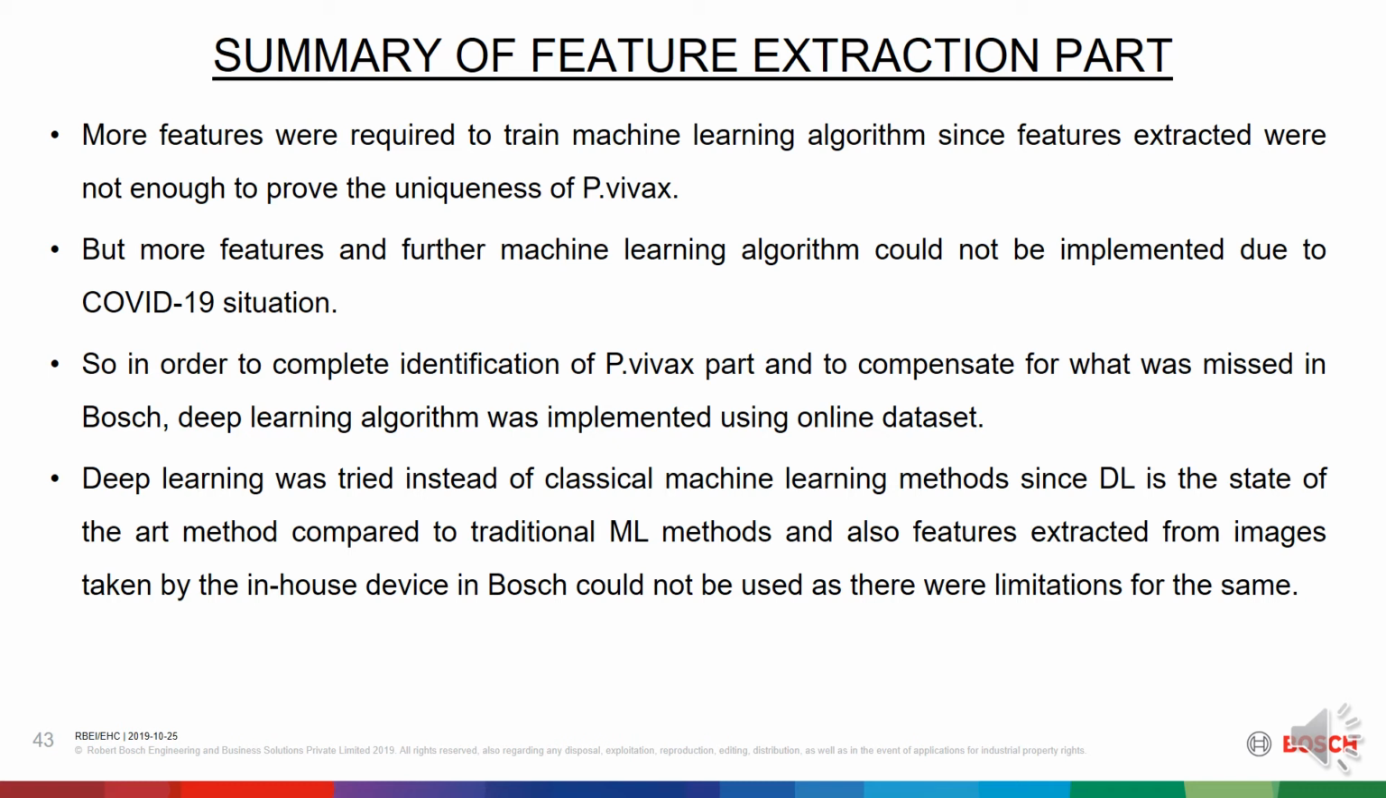Deep learning was tried instead of classical machine learning methods since DL is a state-of-the-art method compared to the traditional ML methods, and also features extracted from the images taken by the in-house device in BOSH could not be used as there were limitations for the same.